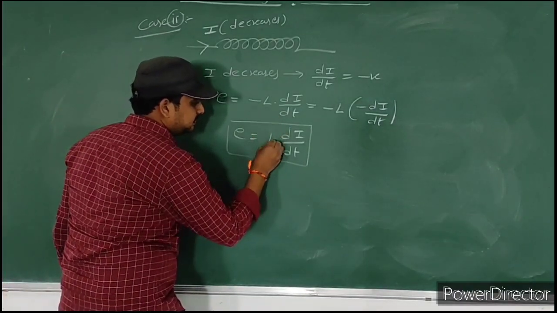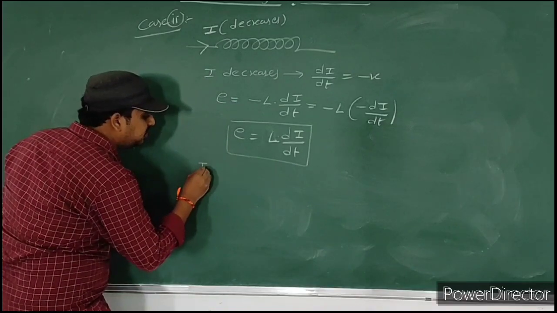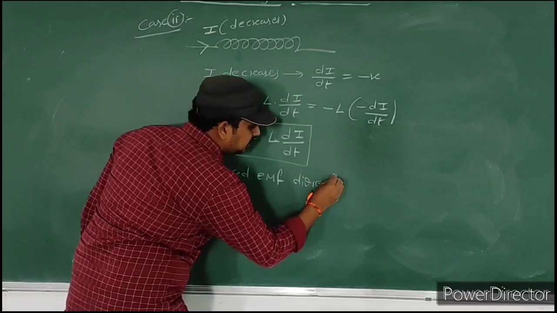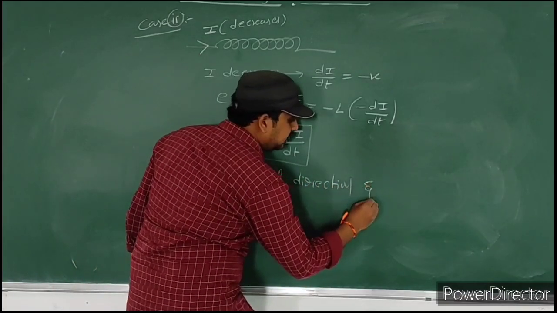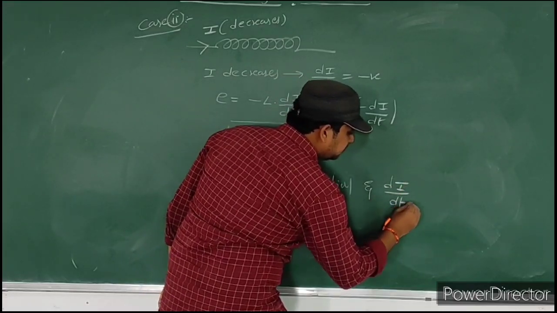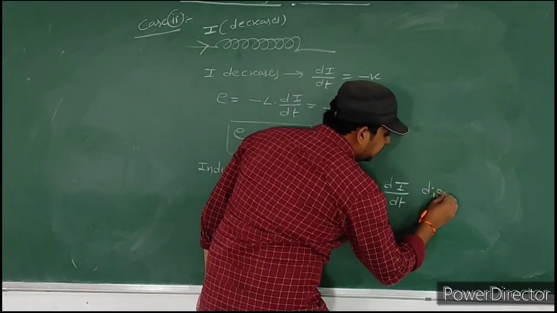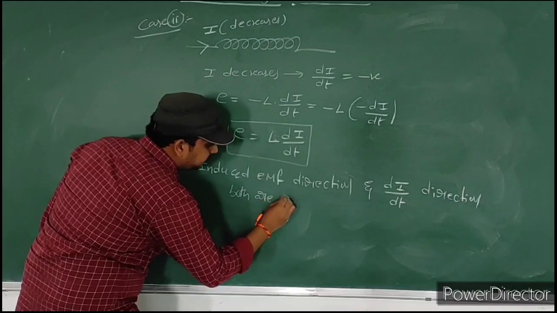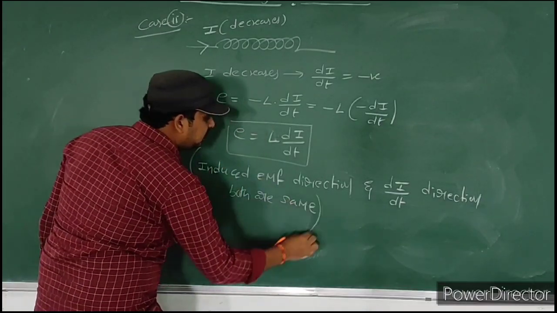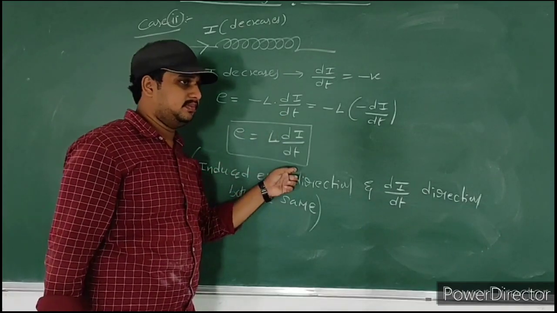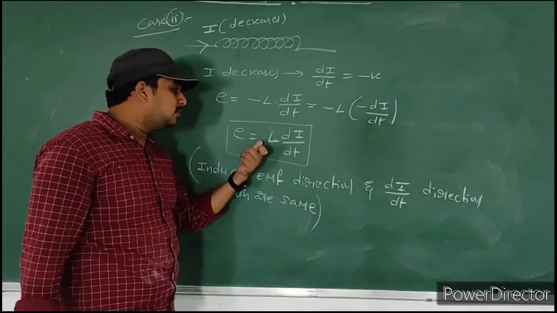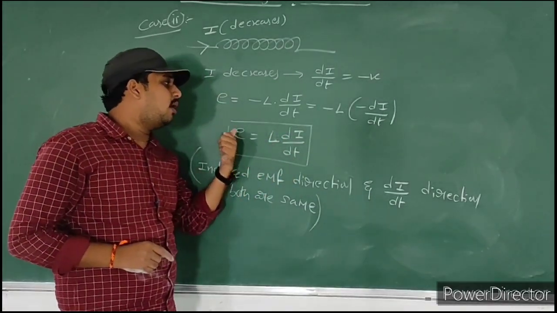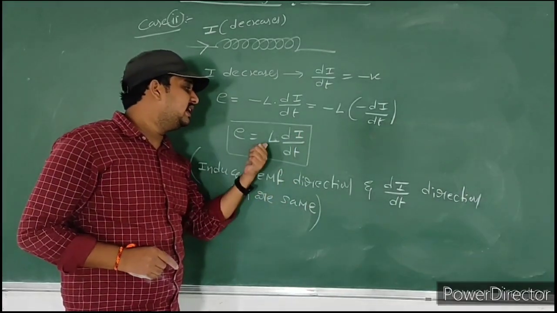Here we got plus. That means the induced EMF direction and di by dt direction are both the same. Because here we got E is equal to plus L into di by dt. In case 1 we got E is equal to minus L into di by dt. Minus means the induced EMF opposes the change of current, but here it is plus.